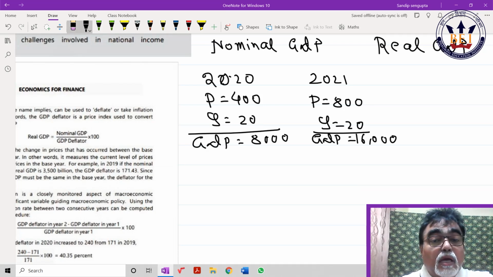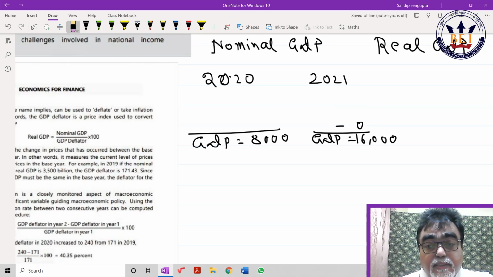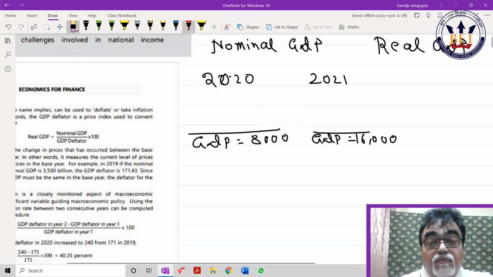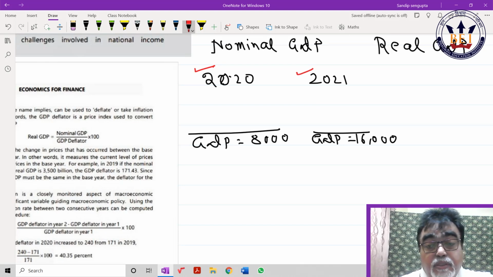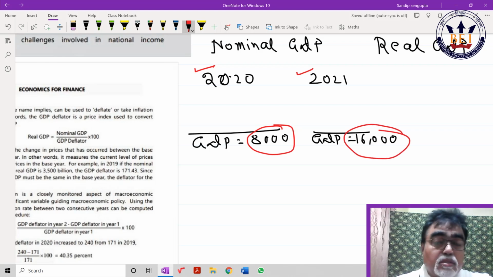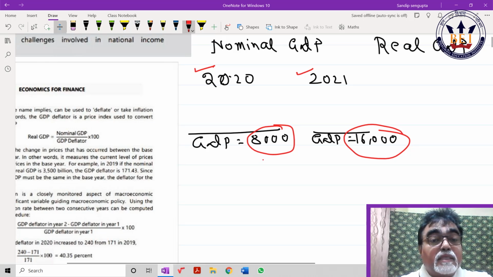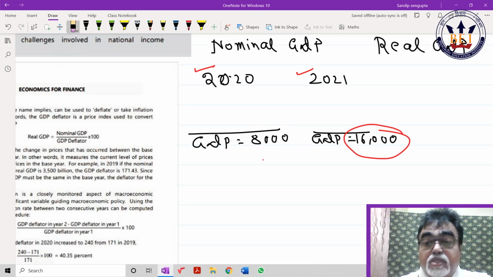I only show you that 2020 GDP is 8,000, 2021 GDP is 16,000. What does it imply? It implies that GDP has increased impressively. Simple. But it does not give a true picture.